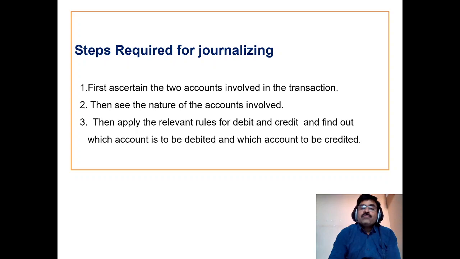Then apply the relevant rules for debit and credit and find out which account is to be debited and which account is to be credited. First one, salaries, expense, nominal account. In nominal account, debit the expenses. So debit the salaries account. Then cash, asset, real account. In real account, debit what comes in, credit what goes out. We are paying cash, so cash is going out. So we have to credit the cash account. For that, the entry will be salaries account debtor to cash account.